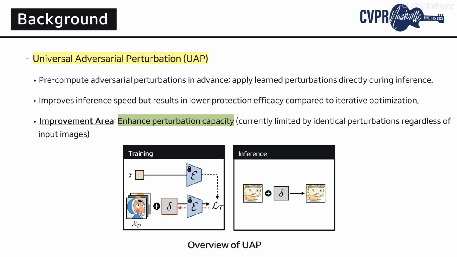To address latency issues associated with iterative optimization, we can consider adopting universal adversarial perturbation, initially introduced in the adversarial attack domain. UAP pre-computes adversarial perturbations in advance and directly applies these learned perturbations during inference. While this approach significantly improves inference speed, it typically yields lower protection efficacy compared to iterative methods. This is due to its limited perturbation capacity, as it applies identical perturbations regardless of the input image. Therefore, enhancing perturbation capacity remains an important area for further improvement.